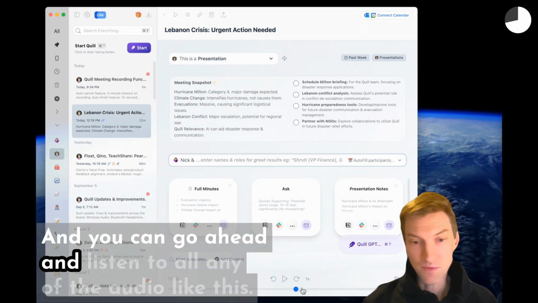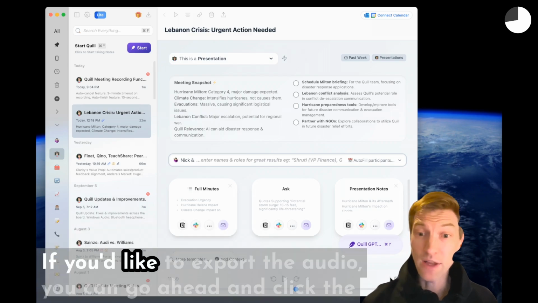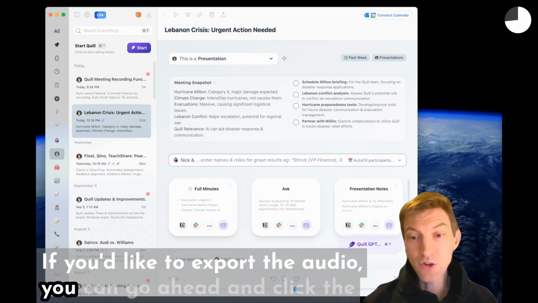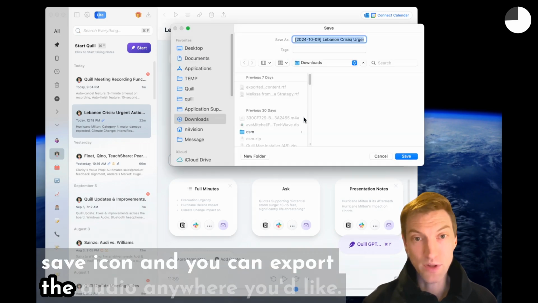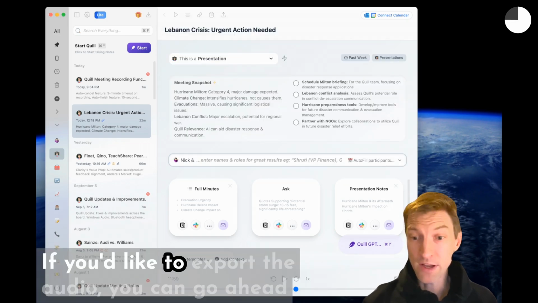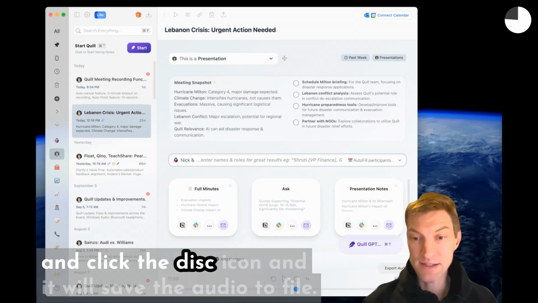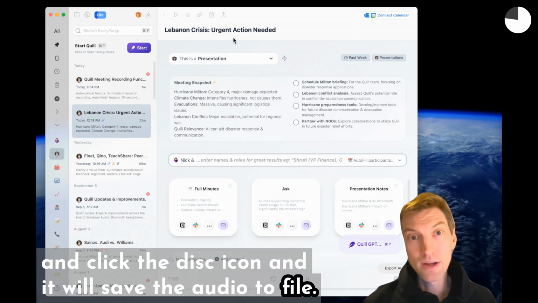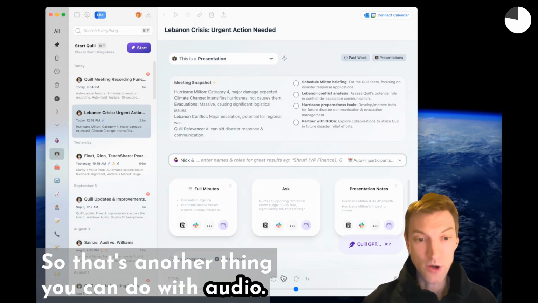And you can go ahead and listen to any of the audio like this. If you would like to export the audio, you can go ahead and click the save icon and you can export the audio anywhere you'd like. It will save the audio to file. So that's another thing you can do with audio.